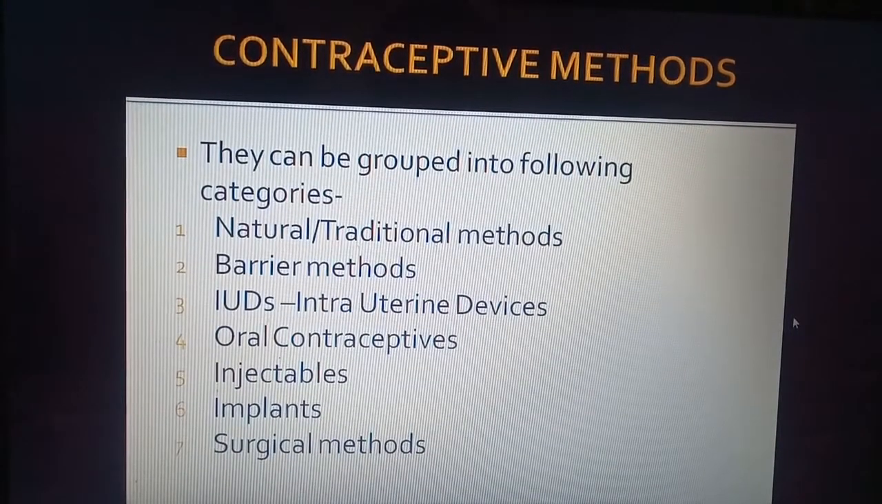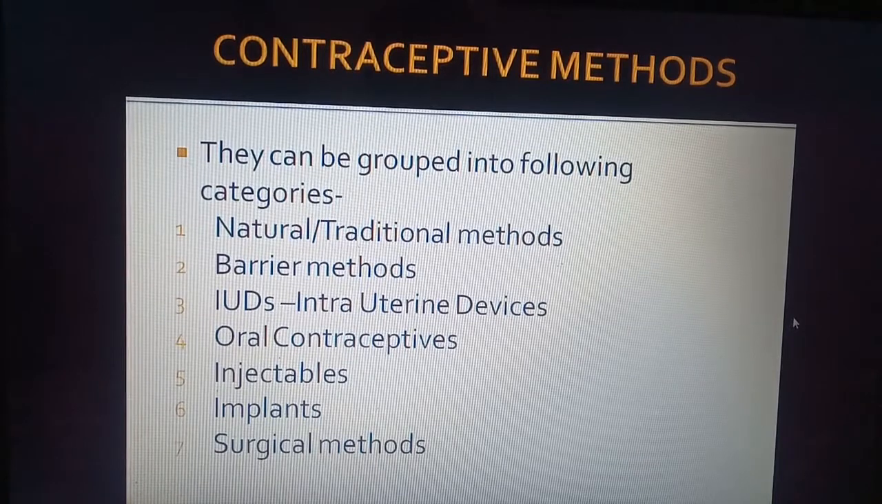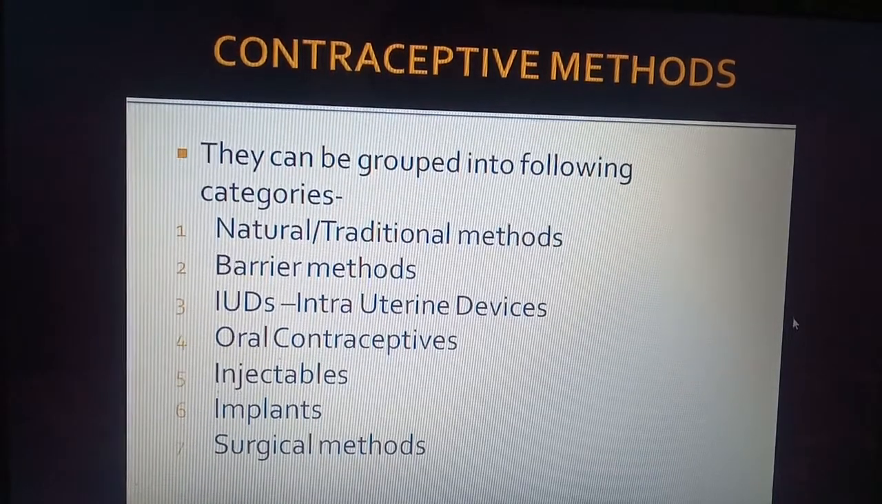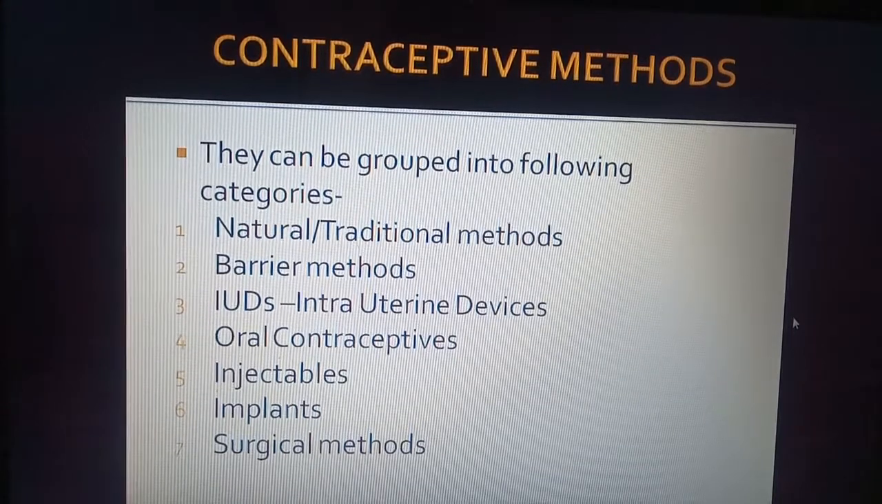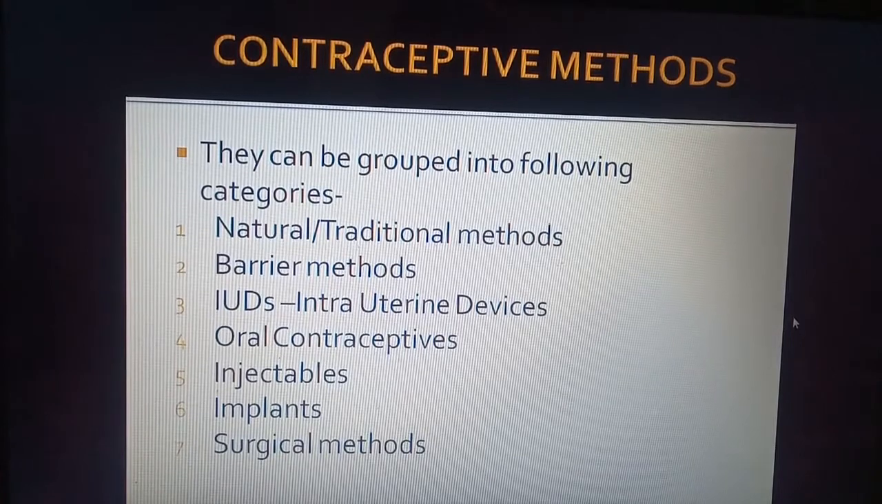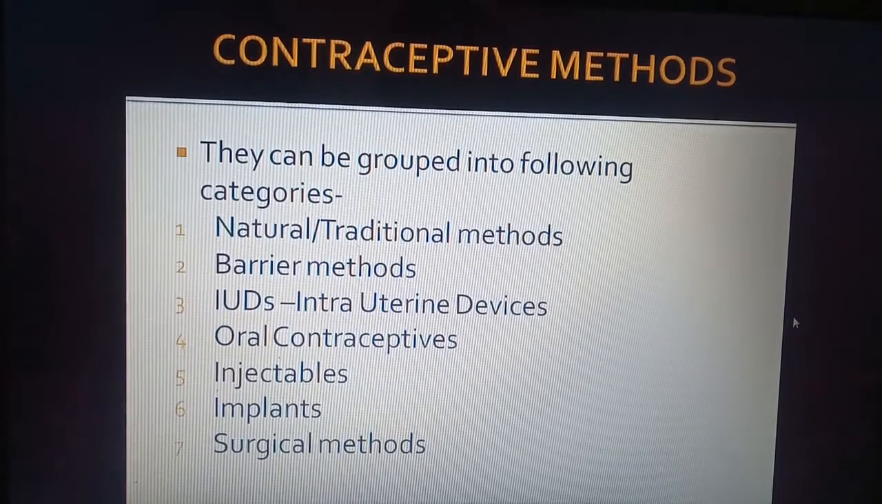So contraceptive methods. What is contraception? It is the prevention of pregnancy. There are different methods which can be adopted to prevent pregnancy. They can be grouped into the following categories.